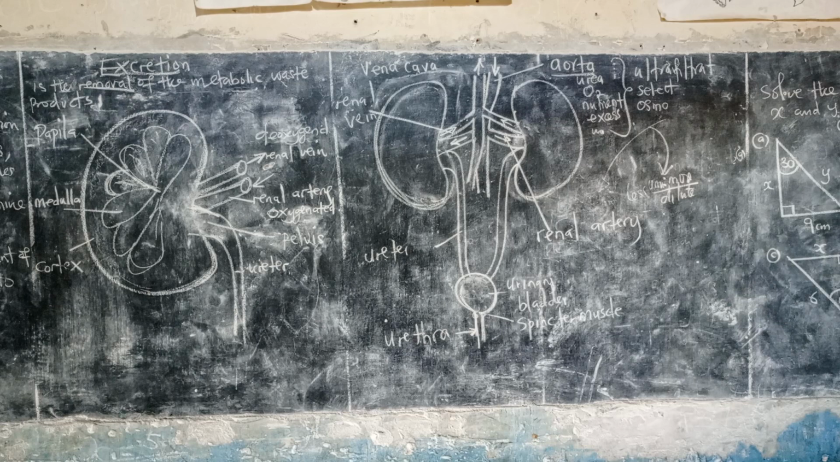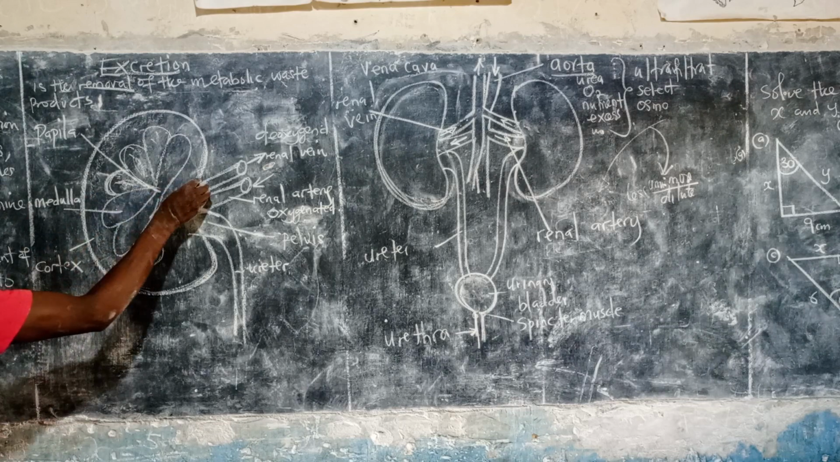Now, the kidney is surrounded by a layer of fat that protects it against injury. The kidney is surrounded by a tough fibrous membrane called the renal capsule. So outside there, that is where you can find the renal capsule. The region immediately below the capsule is called the cortex.